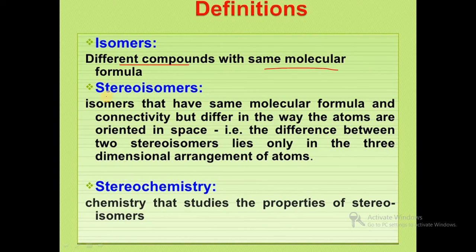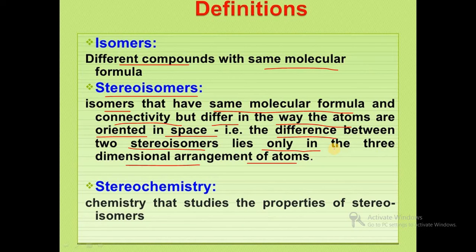And what are stereoisomers? Stereoisomers are isomers that have the same molecular formula and connectivity but differ in the way the atoms are oriented in space. The difference between two stereoisomers lies only in the three-dimensional arrangement of atoms.